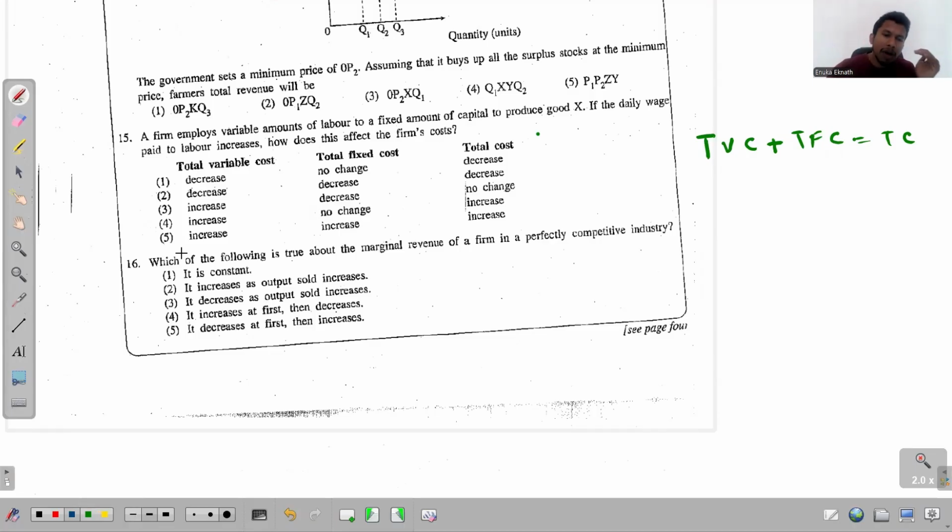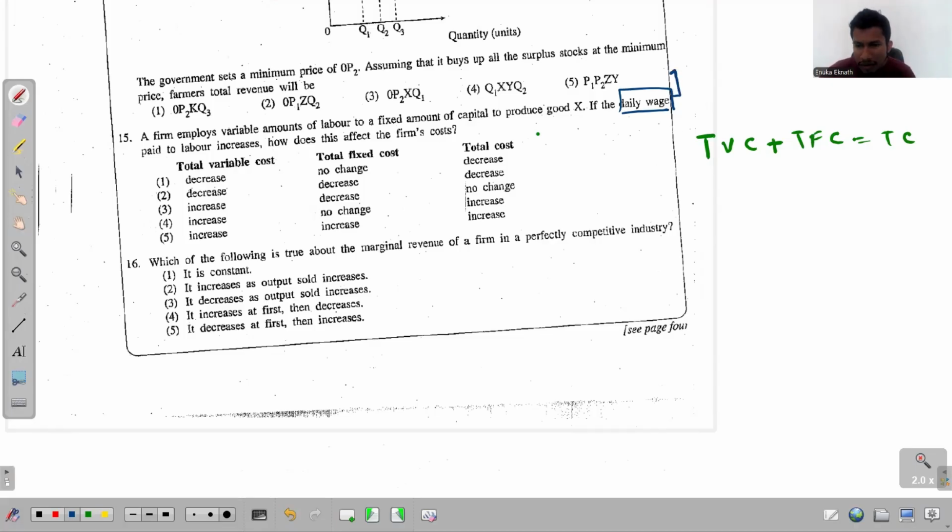What is going to happen here? The firm is going to increase the daily wage that they pay for labor. Only that, right? They are going to increase the wage. This daily wage paid to the laborers, we recognize as a part of variable cost.